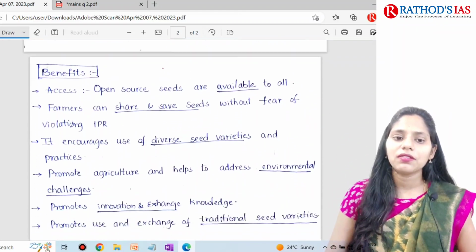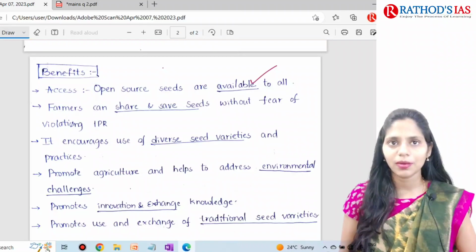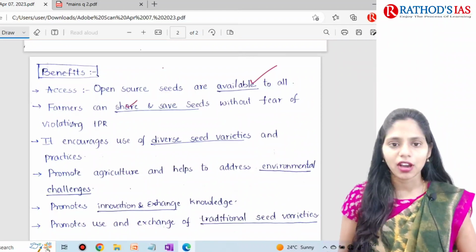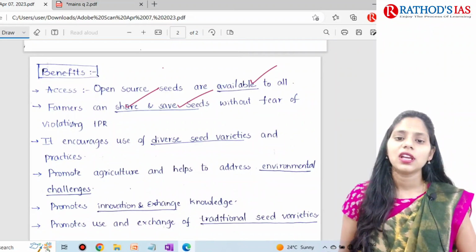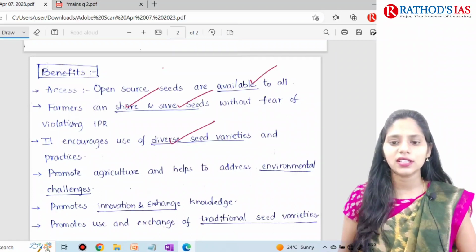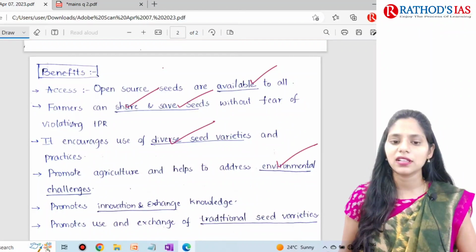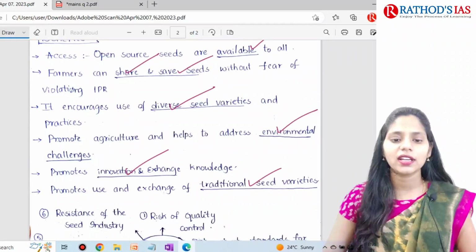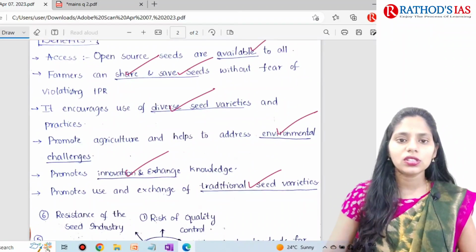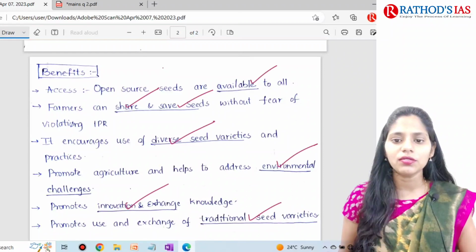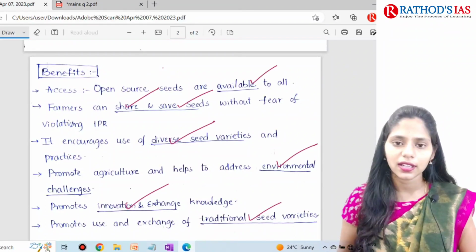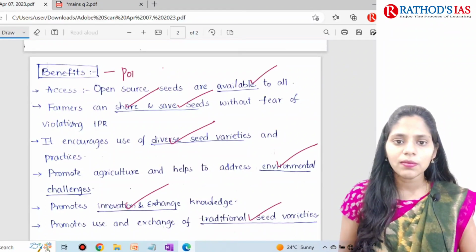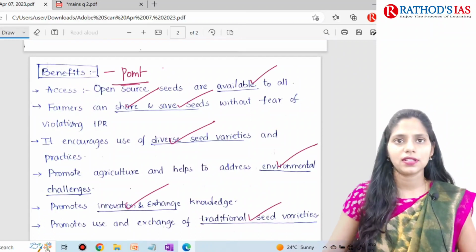And next one is benefits. So the benefits are that the seeds will be available, farmers can share and save the seeds, and there are diverse seed varieties. Next are environmental challenges, innovation, exchange of knowledge, and traditional seed varieties we are promoting. So the student also underlined important words and wrote in point format in this benefits.